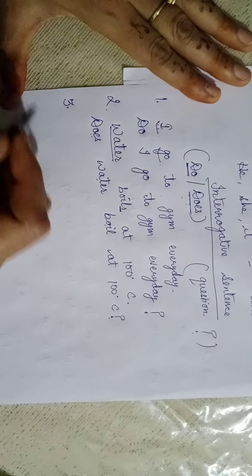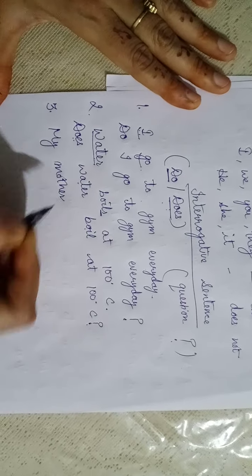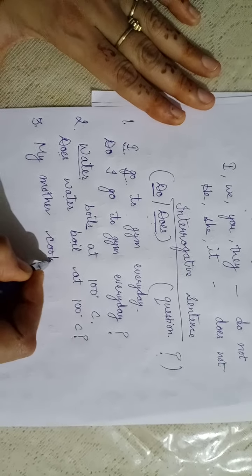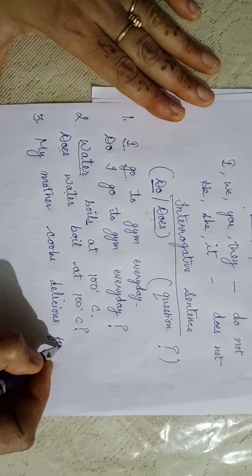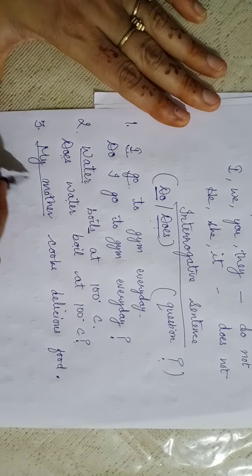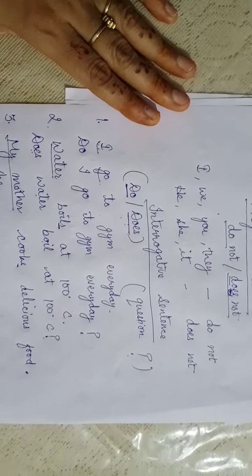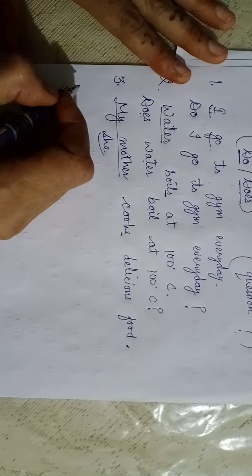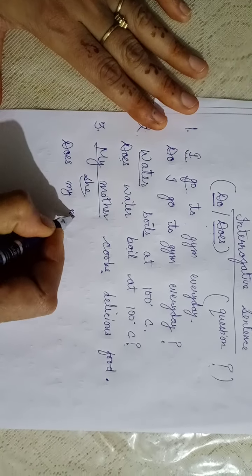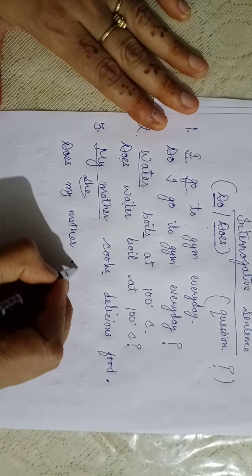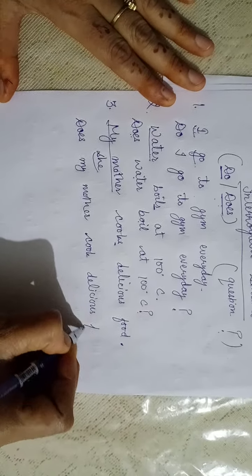Let me take a different sentence. In your exercise, you had written this sentence: my mother cooks delicious food. My mother is third person singular. She, S has been used here, and while converting into interrogative sentence, it will begin with does. Does my mother cook delicious food?